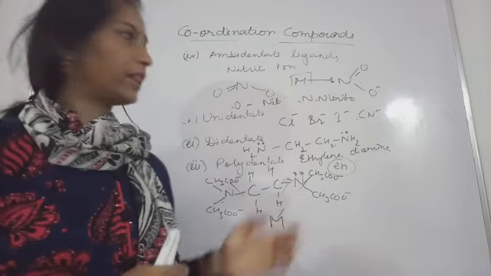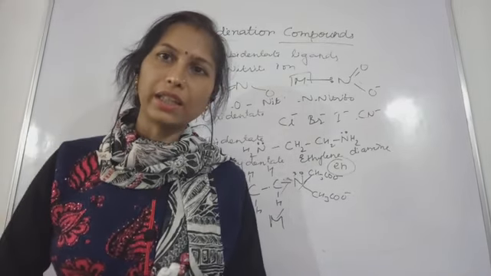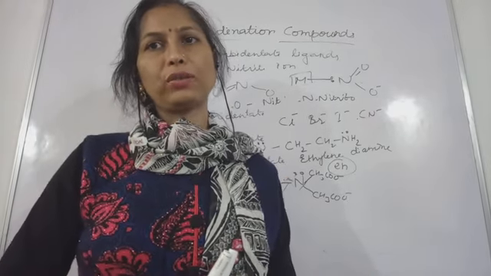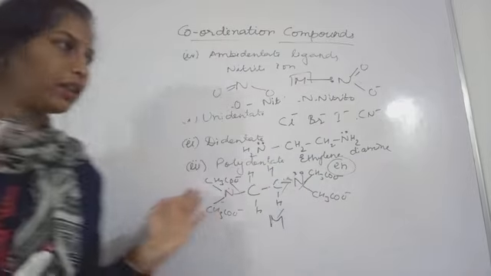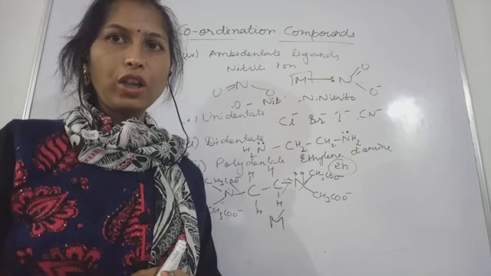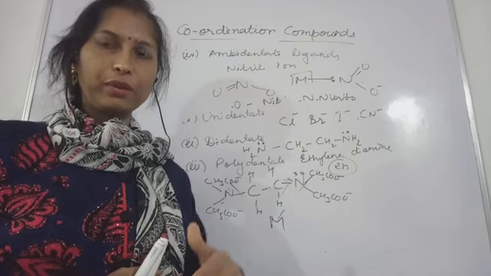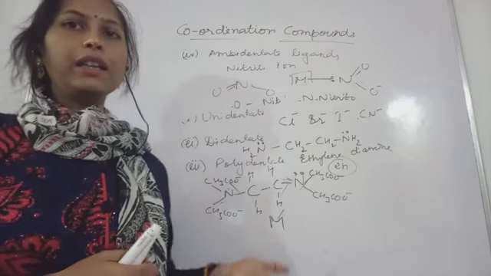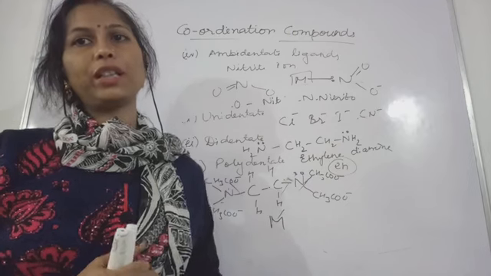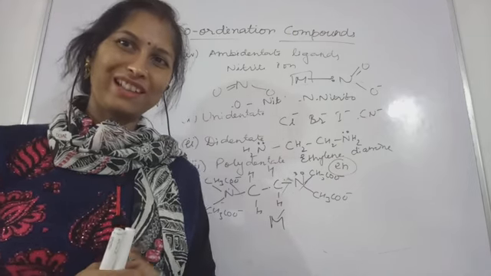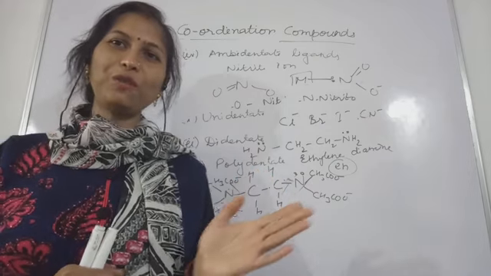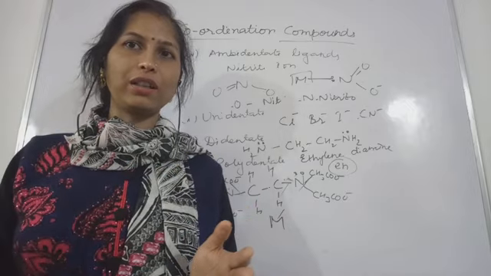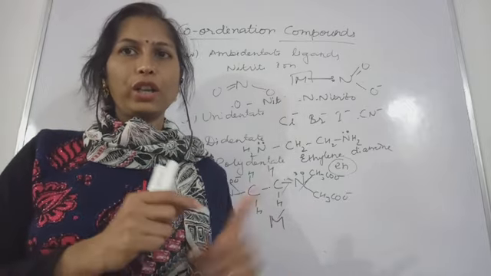So this was all about the denticity, and then in the next video we will learn about how to name the coordination compounds. Okay, so I hope you understood all the ligands, the types of ligands also. You can rewind it if you missed that, and you can nicely note down everything, and then in the next video, that IUPAC nomenclature of coordination compounds, we are going to start. Okay, so in this part I hope you understood what the ligands are, what the coordination compound is, and what are the different constituents the coordination compounds are having, what exactly we have learned.